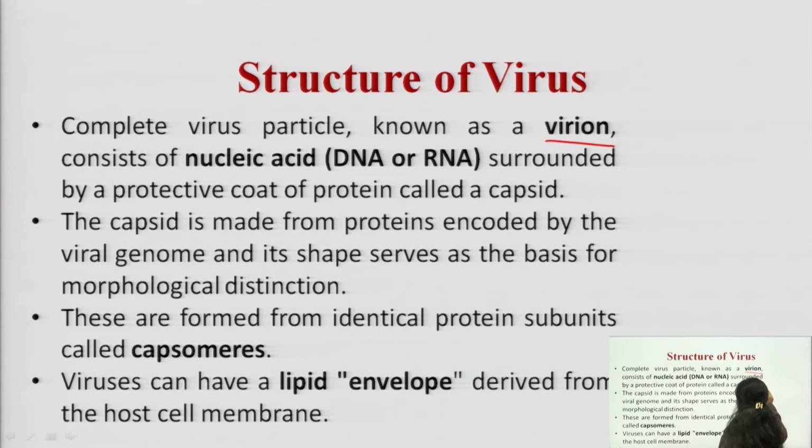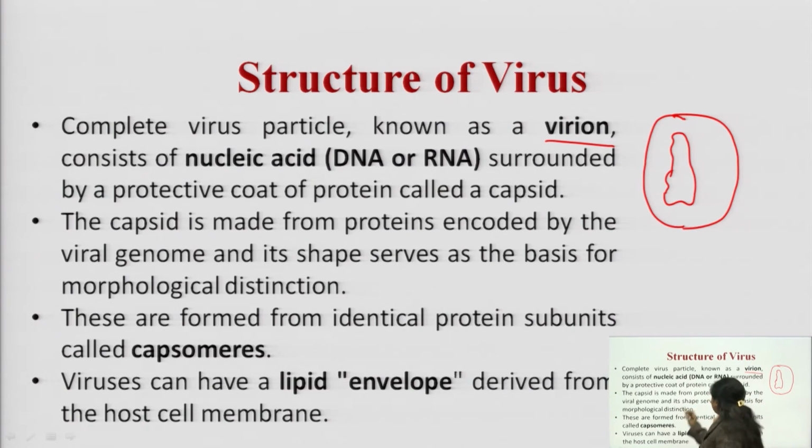So there is a special type of DNA or RNA unit within the structure, and it is protected with the help of a layer, a protective coat, which is called the capsid. The capsid is made from proteins encoded by the viral genome, and its shape serves as the basis for morphological distinction.